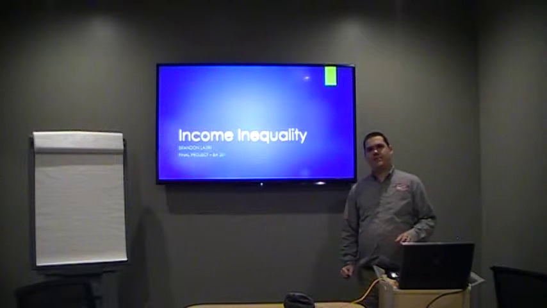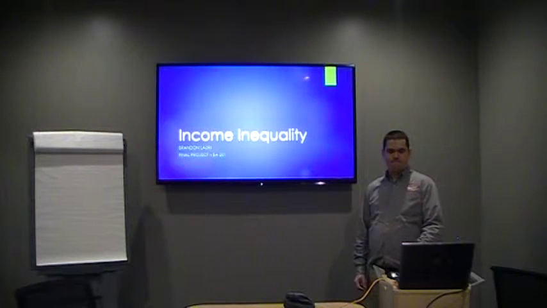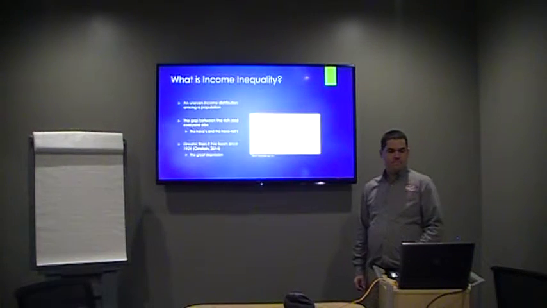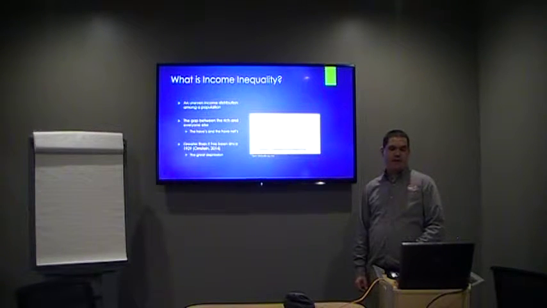Anyone here know what income inequality is? By definition, income inequality is defined as the uneven income distribution amongst the population. In layman's terms, income inequality is the gap between the haves and the have-nots. And this figure has steadily increased since the Great Depression in 1929.